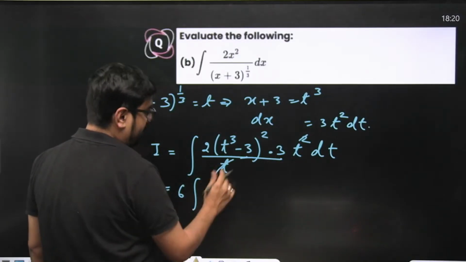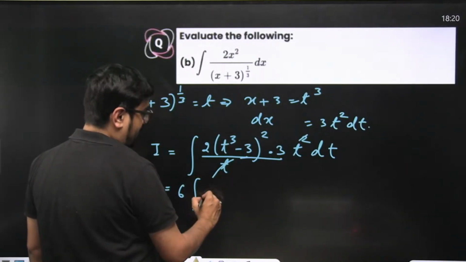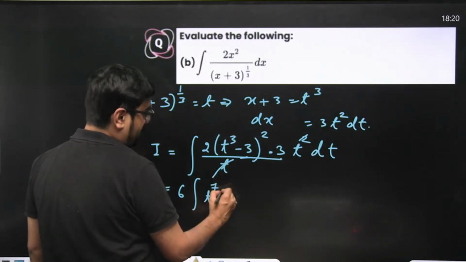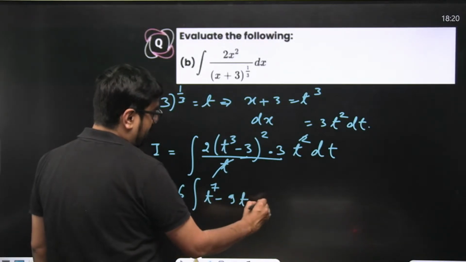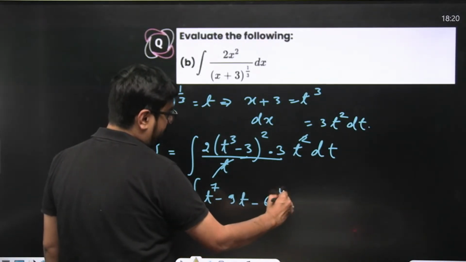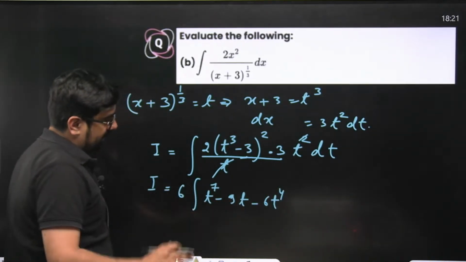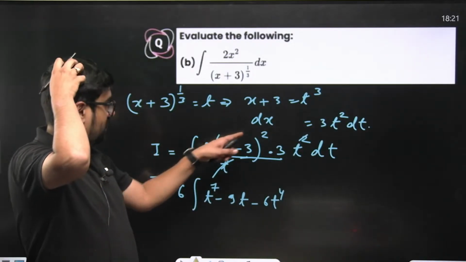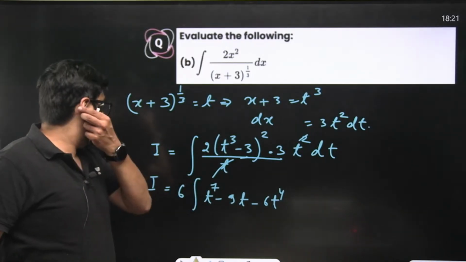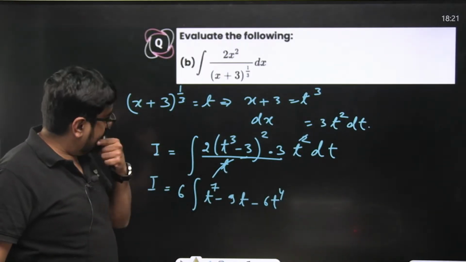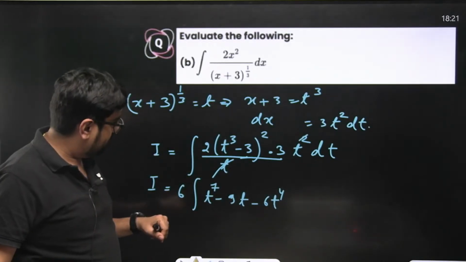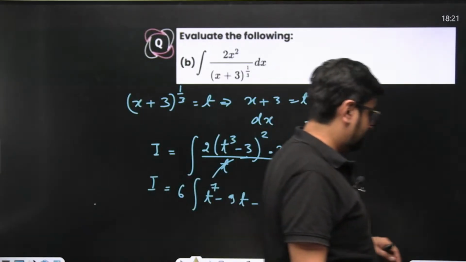t multiplied with this, t to the power 6, that will become t to the power 7 minus 9t minus 6t to the power 4. I think this is correct. t to the power 6, 3t, yeah. Just check once.